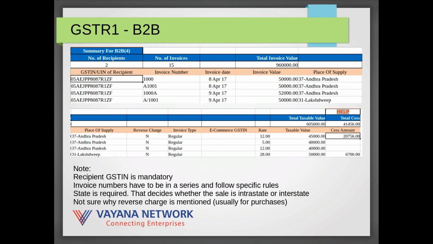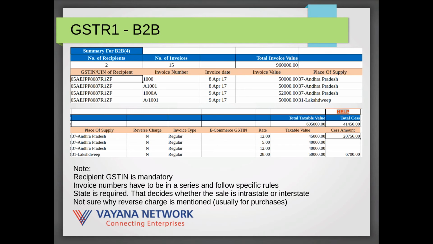There is a fee for reverse charge, and I'm not quite frankly sure why there is a reverse charge on sales invoices. Reverse charges are typically there, for example, on purchases, where you may purchase from an unregistered supplier, or you may be importing goods, in which case the buyer has to make the payment of the GST but indicate that it is a reverse charge. Not quite sure why it's here. I'm sure there's a good reason.